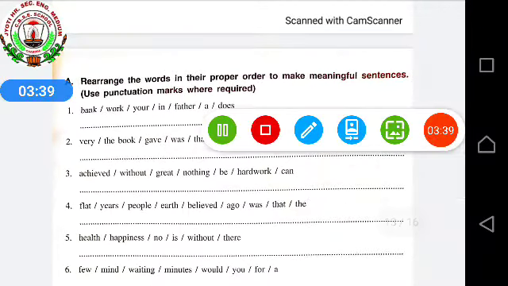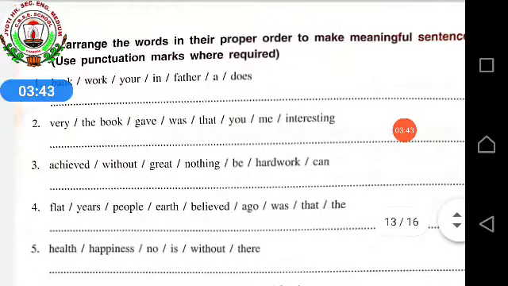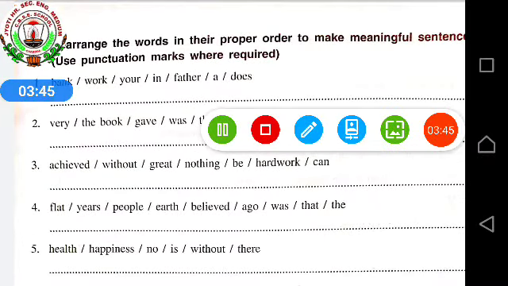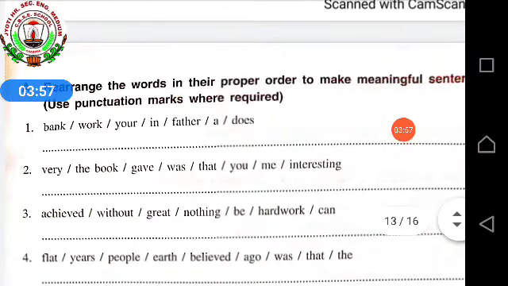So the first one, rearrange the words in their proper order to make meaningful sentences. Use punctuation marks where required. So this we are also calling jumble words. Rearrange the jumble words. All the words are given over here.